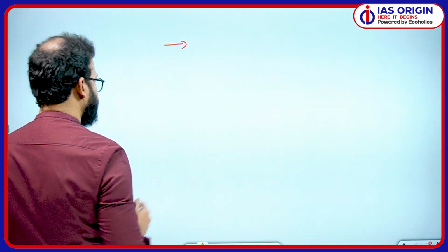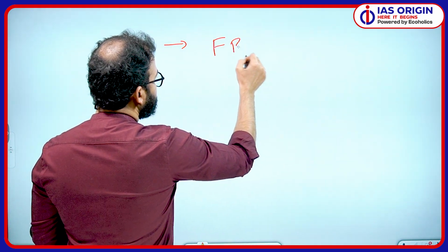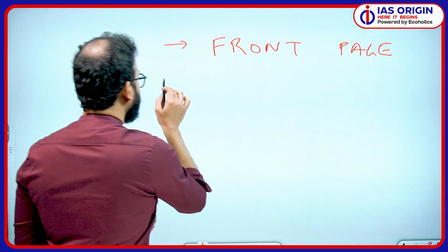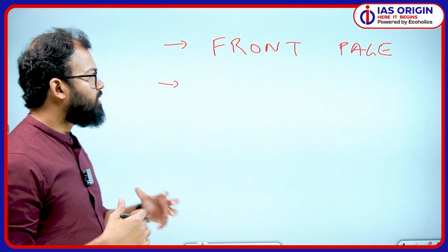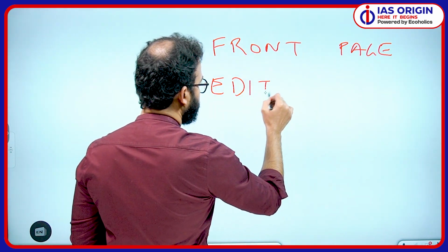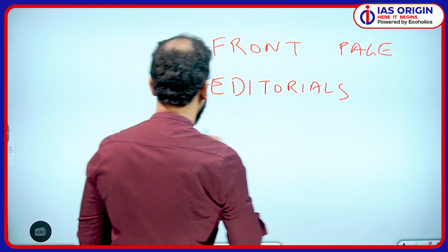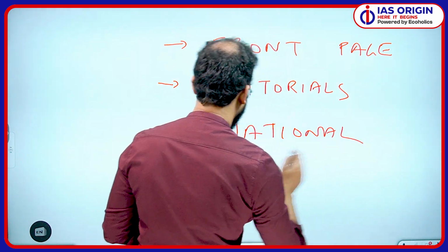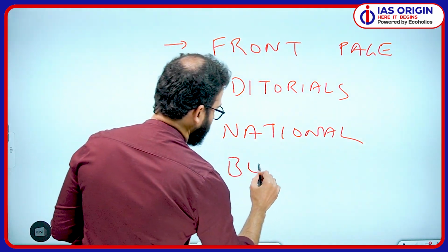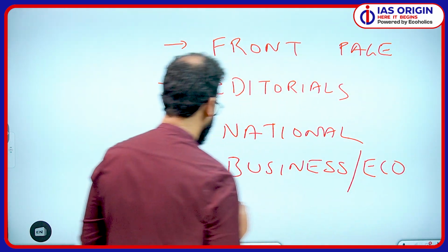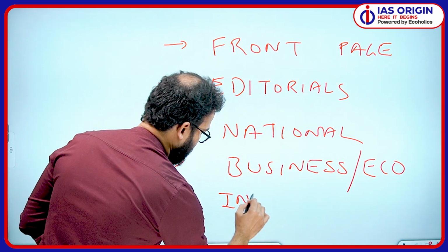So in this video we will discuss what exactly you need to do in the newspaper. Before moving to the newspaper, we will first discuss a few things. Number one is the front page. It is very important, but I'll let you know how much time you should invest there. Second is the editorial page. Then we have national, then business or economy, and then international.